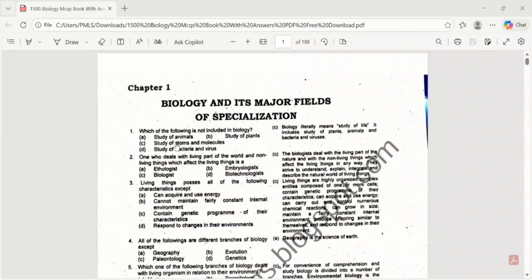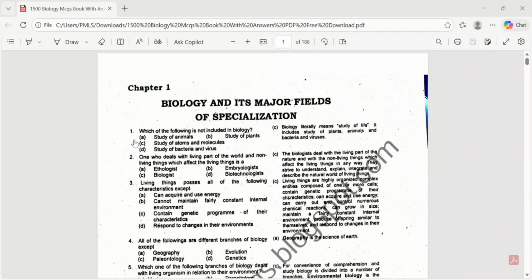Today we are going to discuss important MCQs of biology. Chapter number 1, biology and its major fields of specialization. These MCQs are important for your KPPSC, PPSC and FPSC tests. Okay? Okay, starting with the first one.